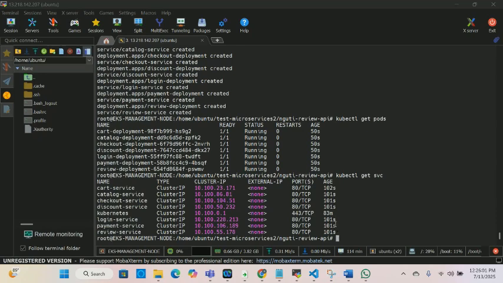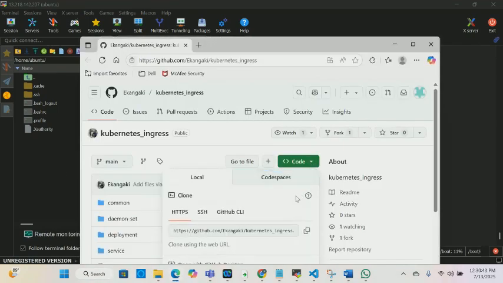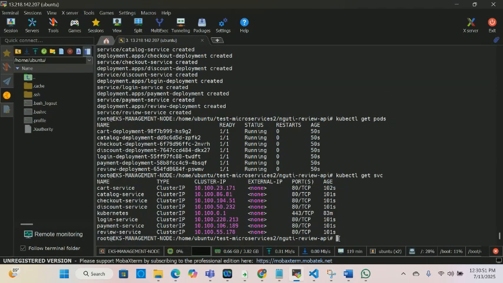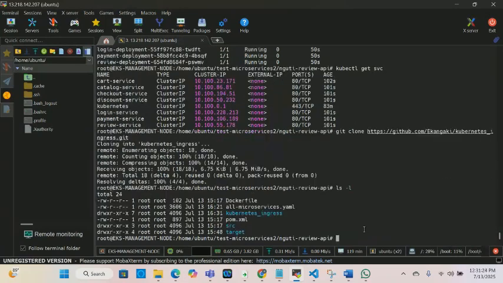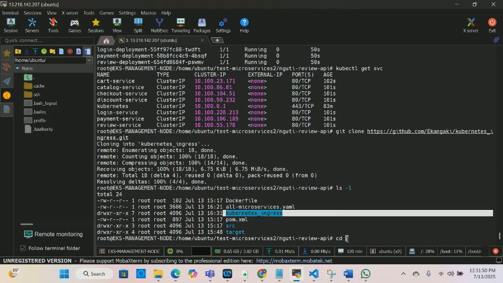Now that we have everything running and we have all our microservices good, we need to set up the Ingress. And the steps to set up Ingress, we need to run this command. I'm going to clone this Ingress from this GitHub, and then we'll run git clone, and then the URL of the Ingress repository. We'll do ls. So then we're going to cd into this Kubernetes Ingress.